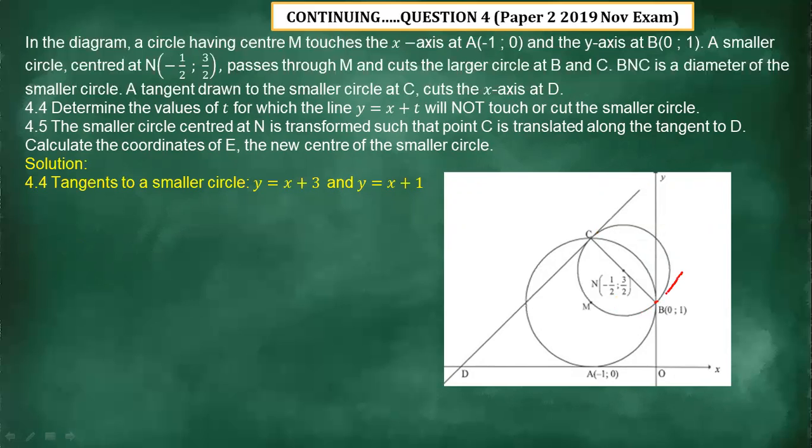And then there is another one that we can draw here. Let me just make another tangent there, which is y equals x plus 1. Now, we should determine the value of t such that those two lines never touch or cut that smaller circle.